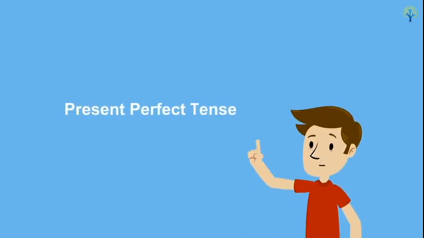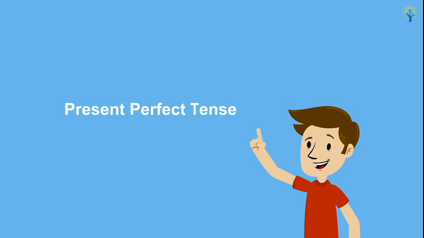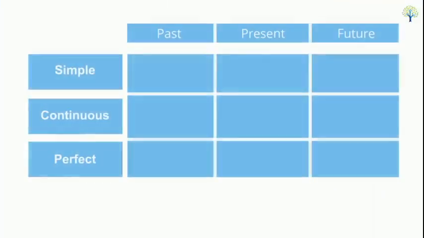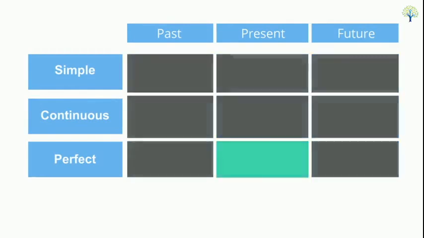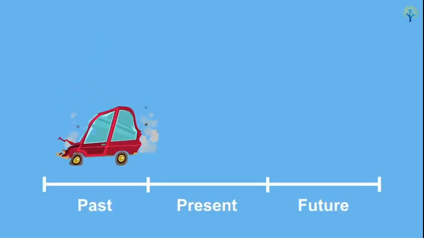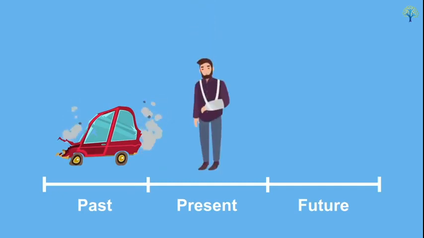In this video, you will learn about 3 situations in which you would use the present perfect tense. This video is a part of tenses. The present perfect tense is used to describe an action that happened in the past, but the effect of it can still be seen in the present.